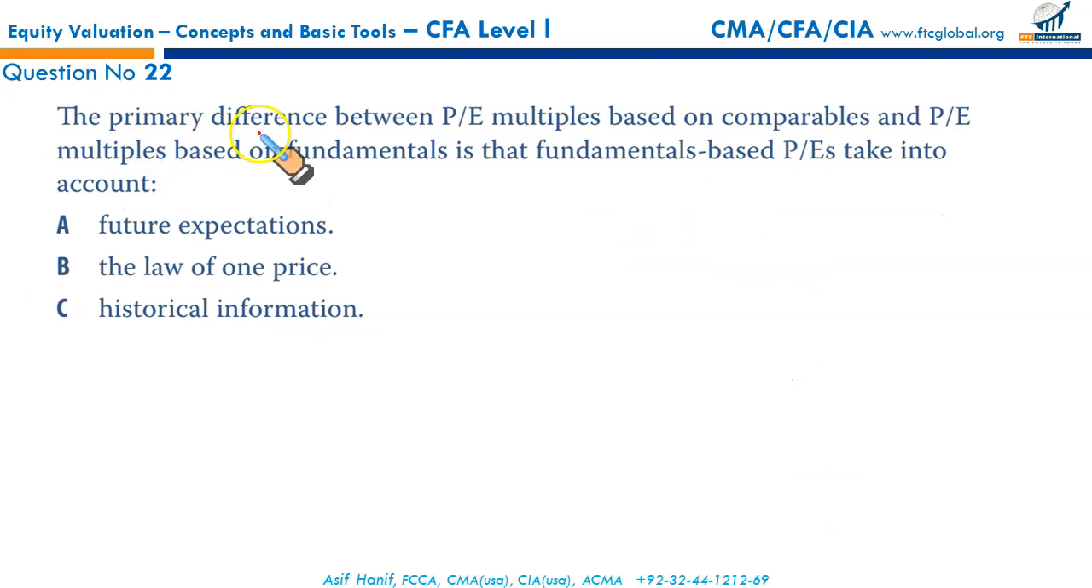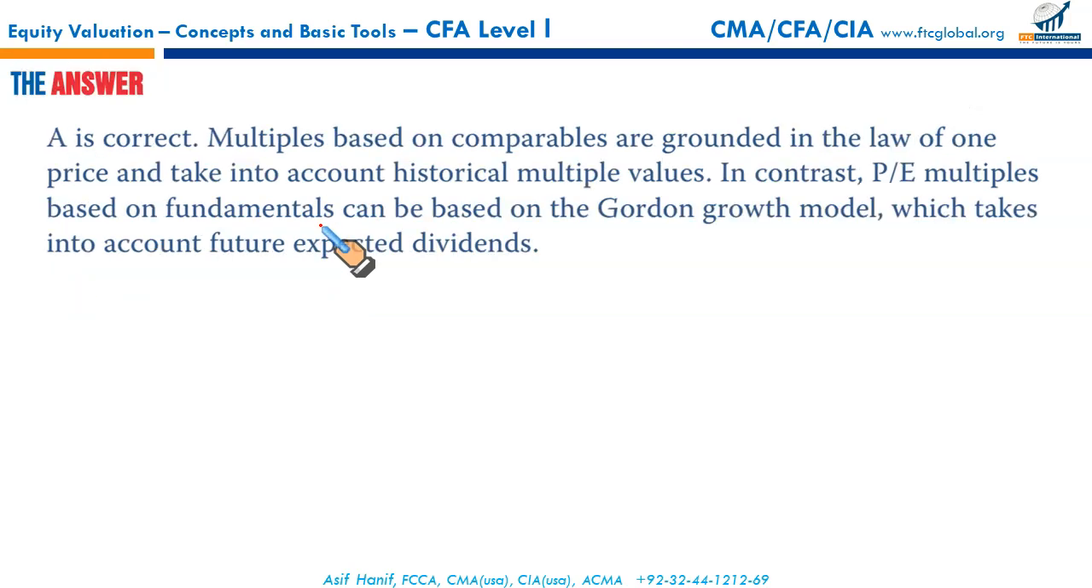Next, the primary difference between P/E multiples based on comparables and P/E multiples based on fundamentals is that fundamentals-based P/Es are forward looking. It's a straight textbook approach question, because your regular P/E multiples based on comparables are based upon the past numbers, historical multiple values. Whereas P/E multiples based upon fundamentals are based upon the future, they are forward looking, based upon future expectations. Look no further. A is the right answer.